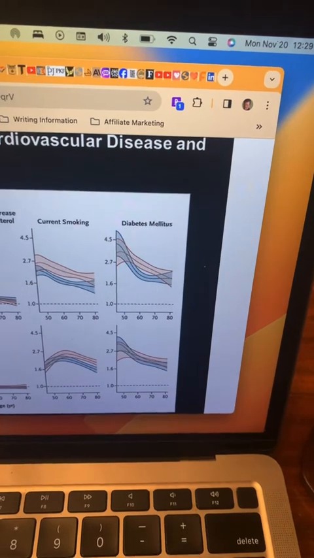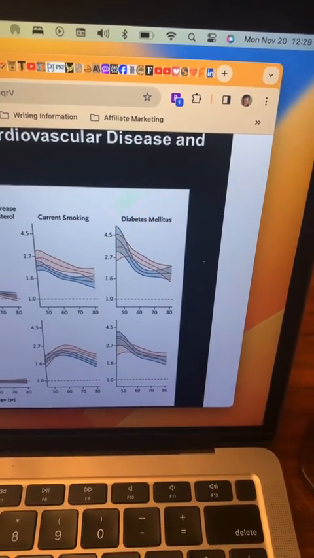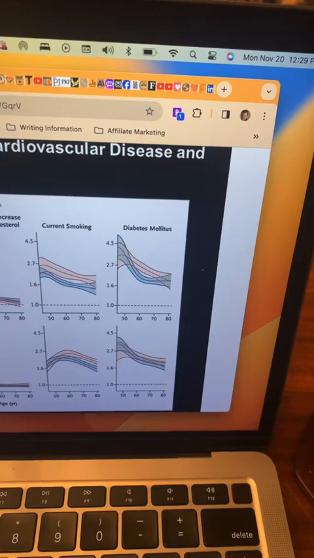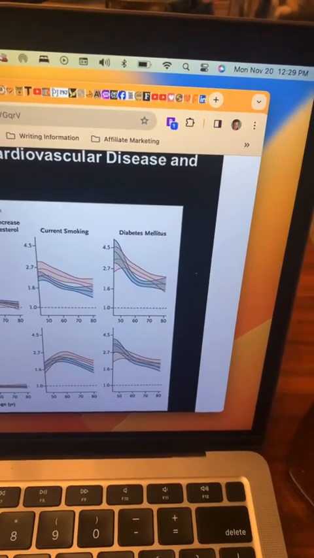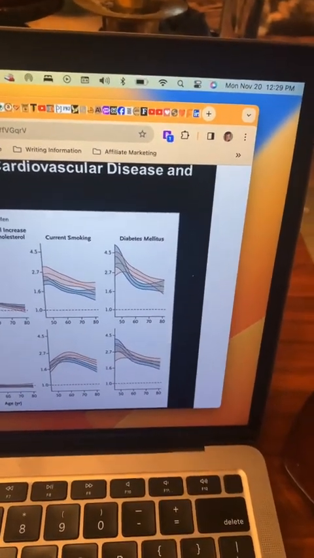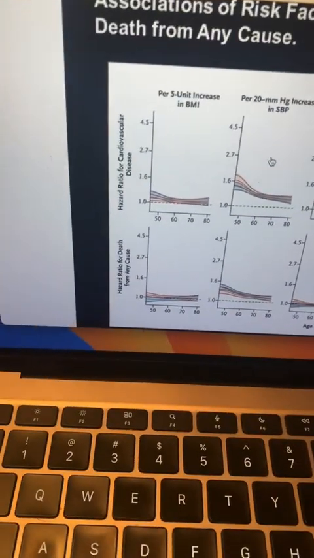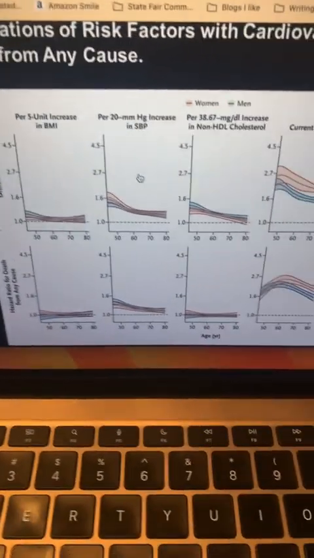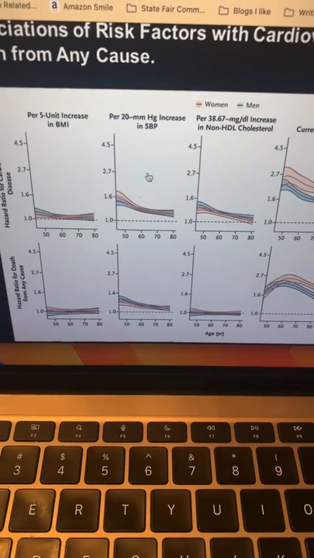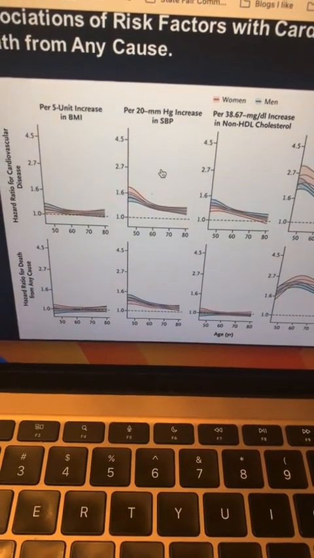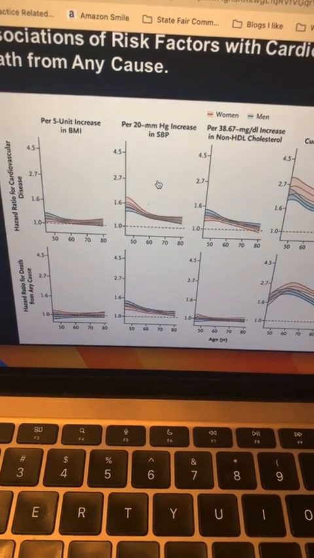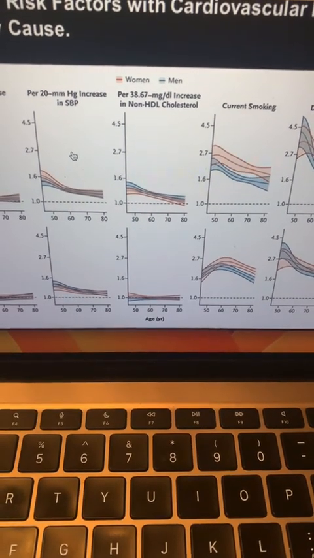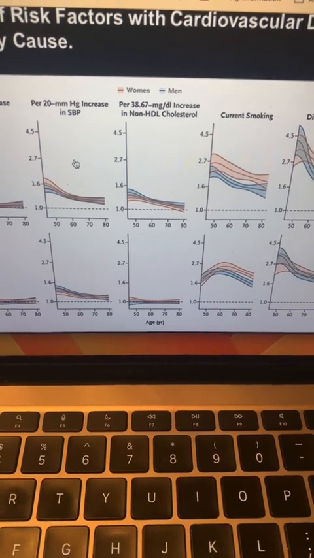And then the biggie is diabetes type 2. So right before the age of 50, the risk is 450% higher. This is graphed based on different regions and different countries. And this is for cardiovascular disease. This one is death from any cause. So BMI, really not a factor. Systolic blood pressure increase as a younger person, about 50% higher risk of death. Non-HDL, so LDL, no real association.